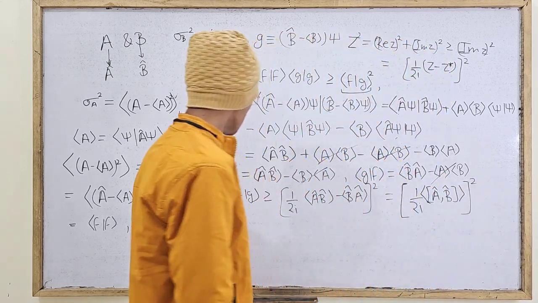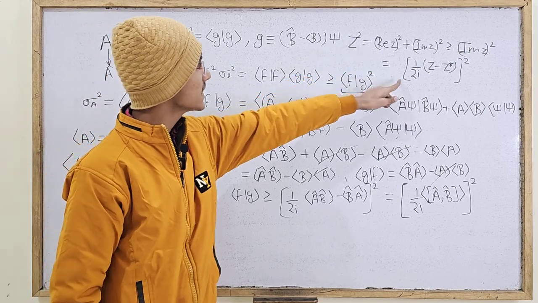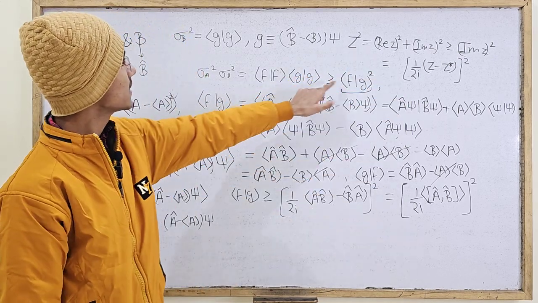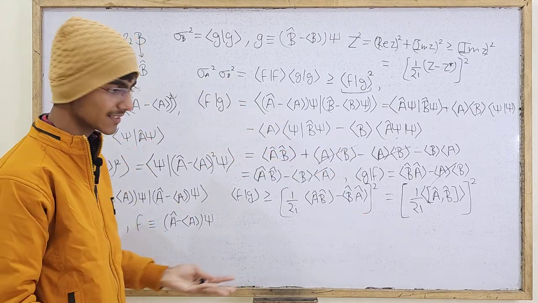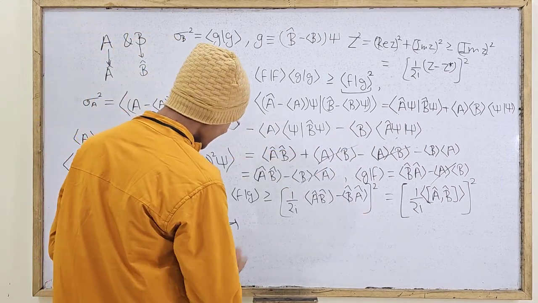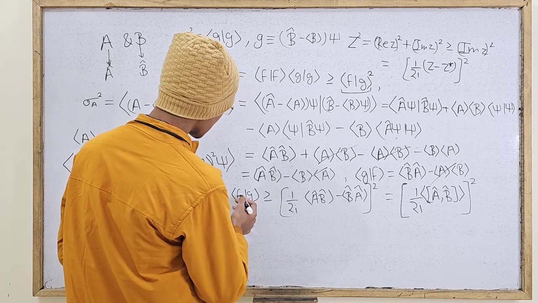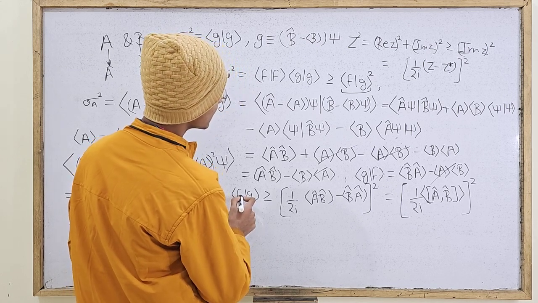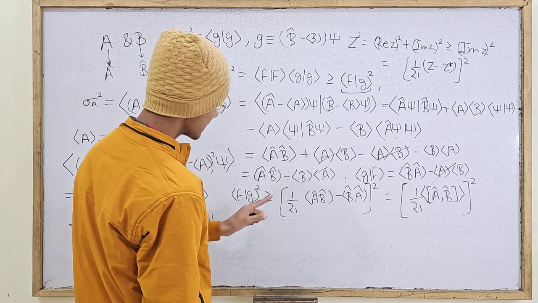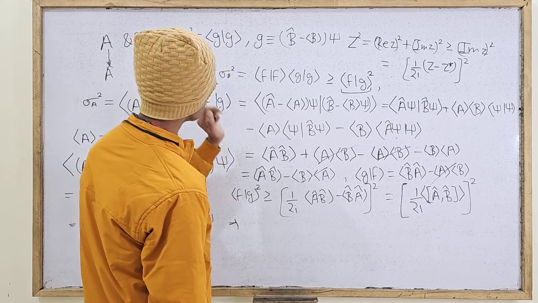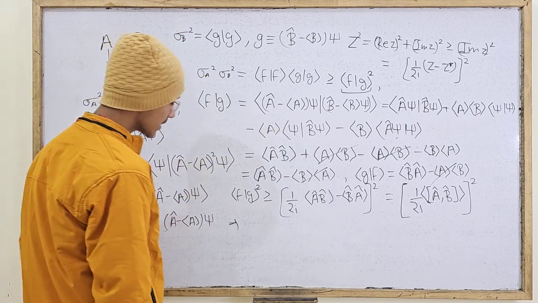whole squared. We know that this term is greater than this term, and this term is greater than this term, so using the normal rules of logic this term should be greater than that term. So what we learn is that if the inner product of f and g squared is greater than this, then sigma a square sigma b square should also be greater than this.